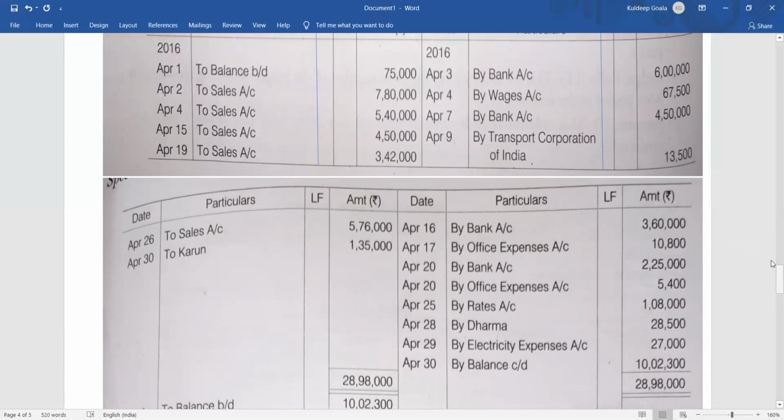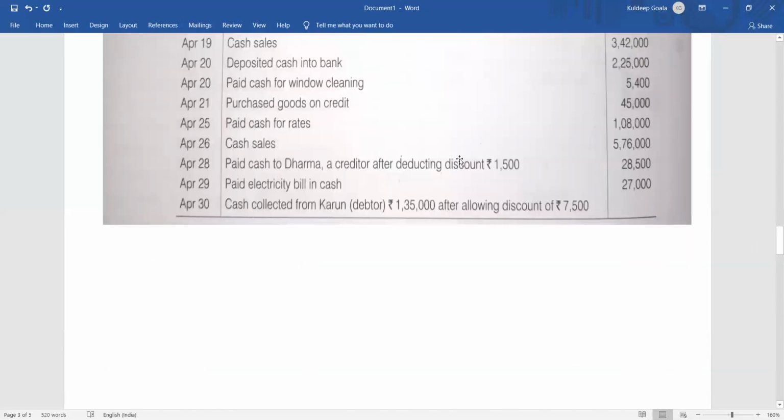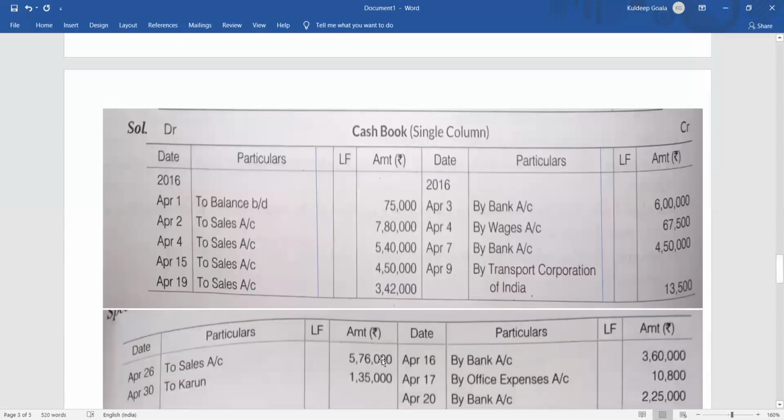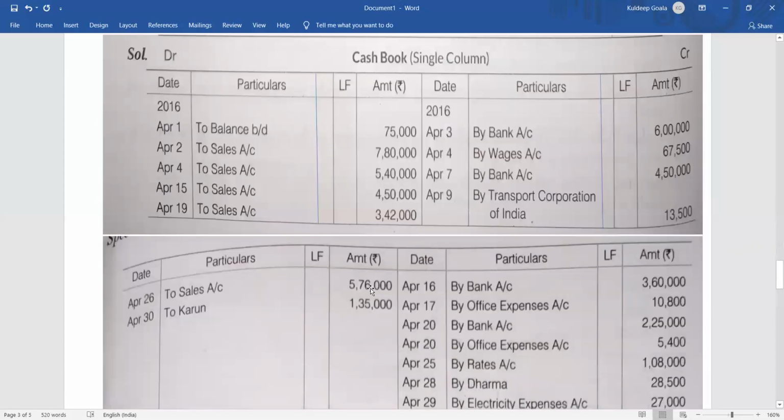Okay. Then let's move back again. What is there? Cash sales. Cash sales was 5,76,000. So cash sales will be cash account debit to sales, right? So on the debit side of the cash, we'll write down to sales account, April 26, 5,76,000. Clear? To cash account 5,76,000. Is it clear?